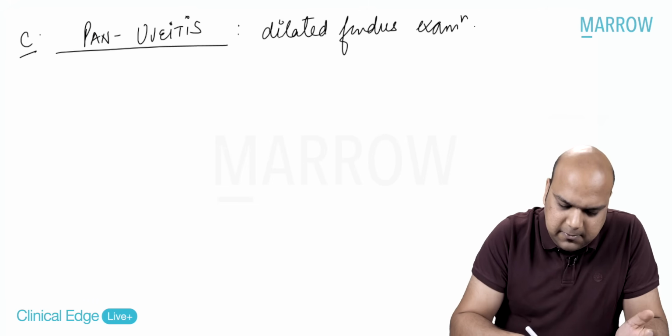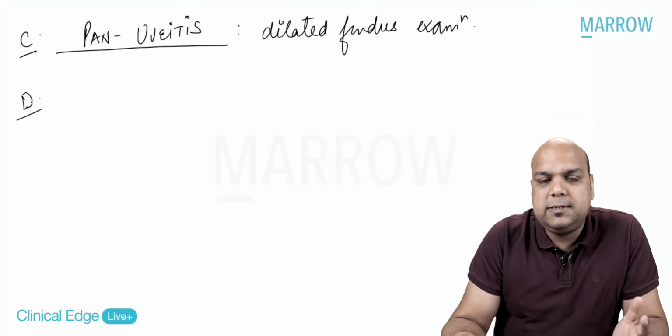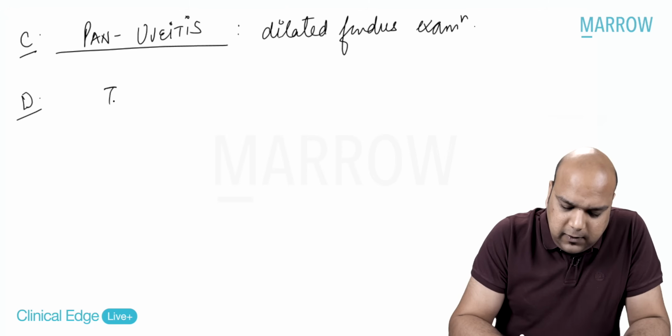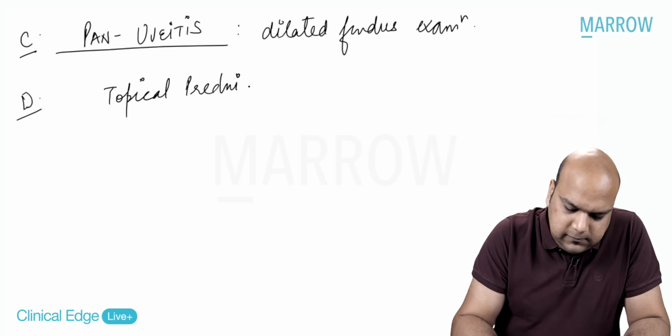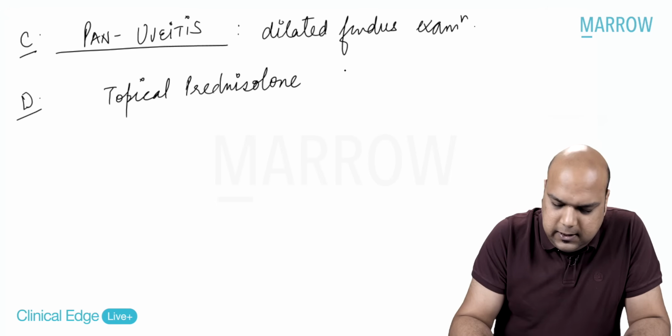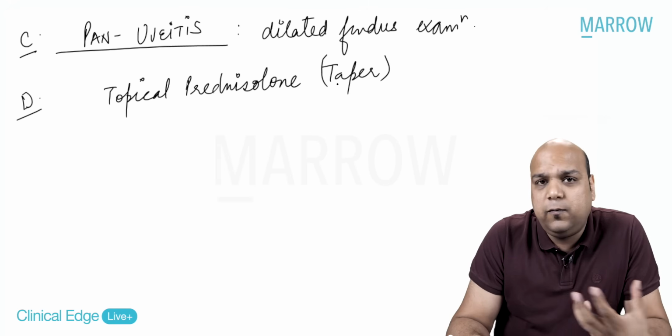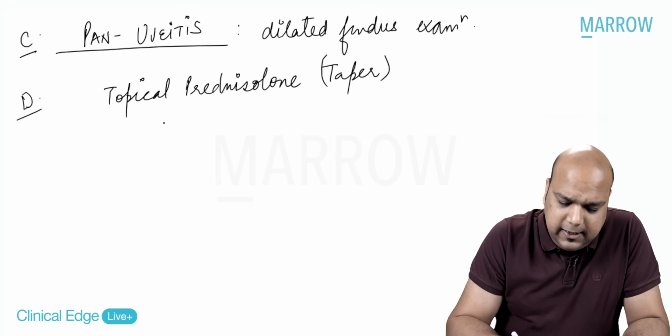I hope that is a very simple question. You've been able to confirm it is a case of anterior uveitis, non-granulomatous. So the treatment will be topical prednisolone. Please taper it over a period of 2 weeks or 4 weeks, depending upon the severity.